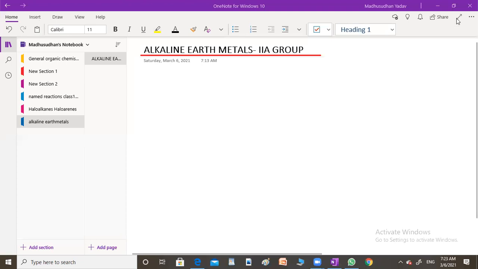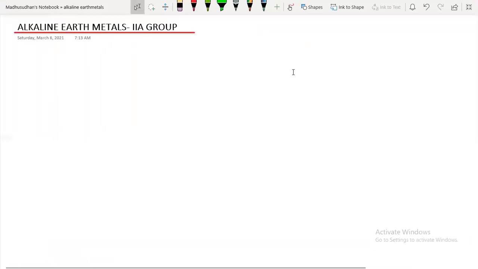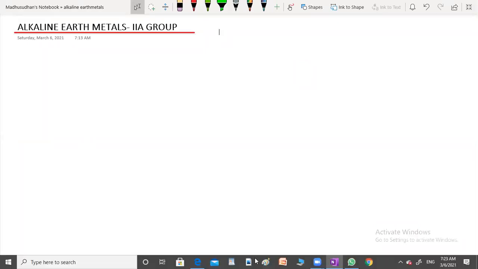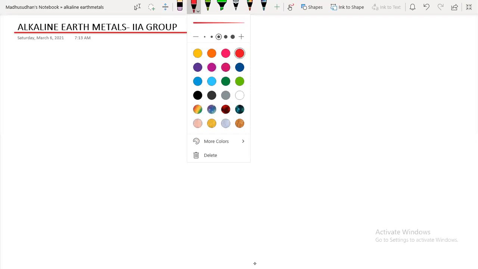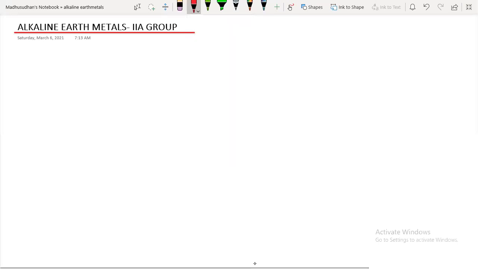Can you see the screen? Alkaline earth metals, second year group. Yes, sir. Okay, fine guys. So we'll start now. So second year group elements, right? So what are the second year group elements?